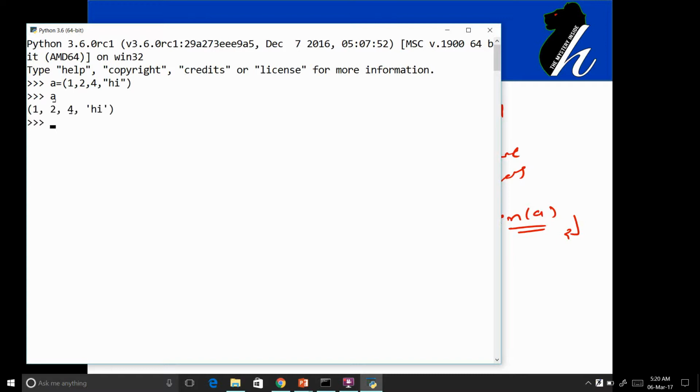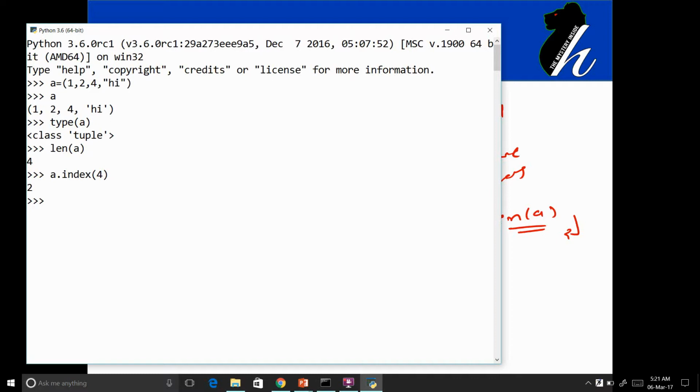Type of a is tuple. As I told, functions like length also work with tuple. Even methods we used with list, for example a dot index with an element, return the index of that element.